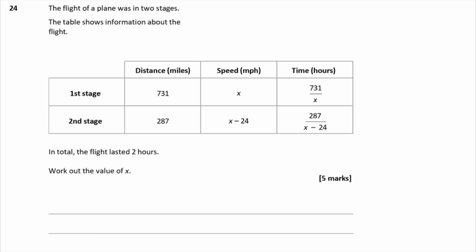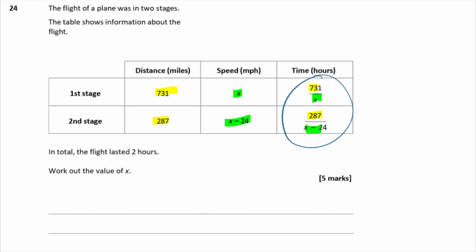In total, the flight lasted 2 hours. Work out the value of x. Okay, so most of that table we don't need, is it? The distance and the speed have been used to calculate the time. Time is equal to distance divided by speed. So they've just used the DST triangle to work those out. So actually we don't need that bit at the beginning. All we need really is the last column of this table.